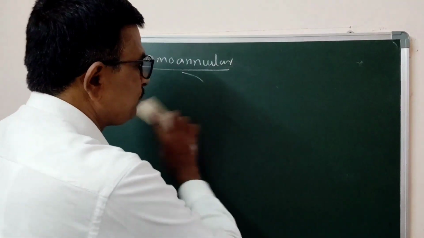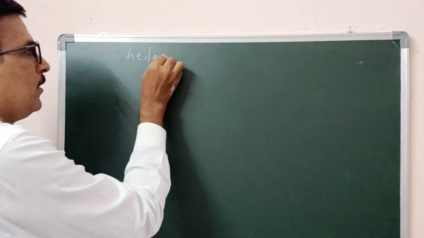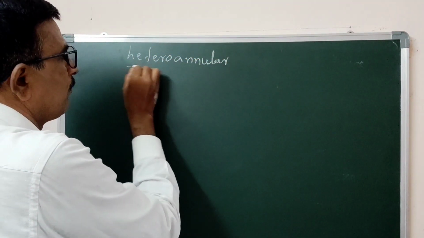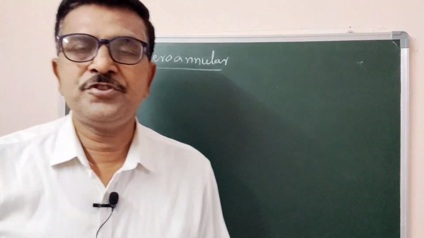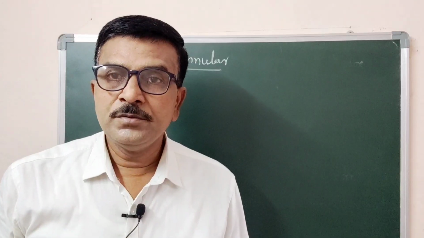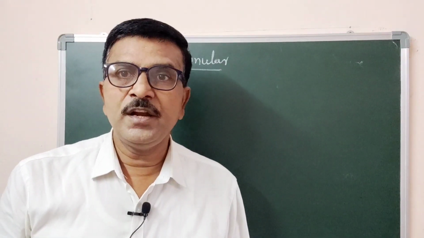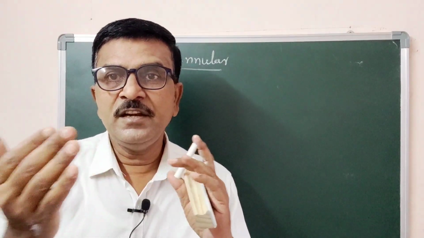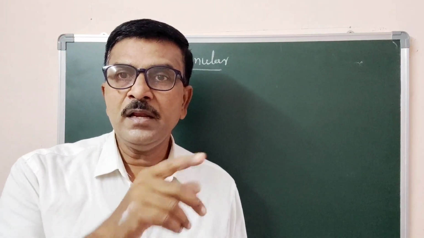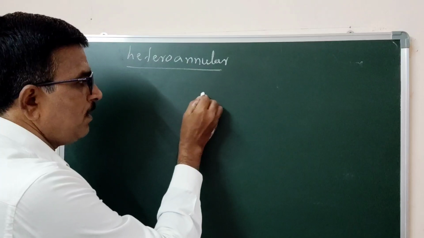Now coming to heteroannular. Heteroannular system. If the conjugated double bonds existed in different rings in a molecule, called as heteroannular. In one ring it is homoannular, in different rings it is heteroannular. Example,